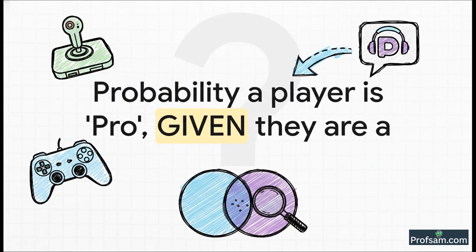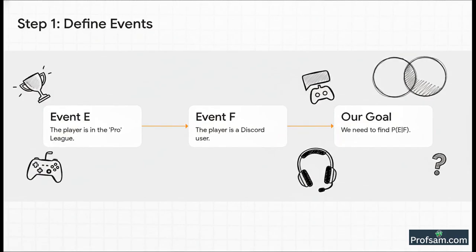So here's our question, and I want you to pay very close attention to the wording. We have to find the probability that a player is pro, but there's a condition. And the keyword is right there, given. The moment you see this word, it should click in your head, this is a conditional probability question. So our first step, as always, is to clearly define the events. Let's say E is the event that the player is in the Pro League, and F be our condition that the player is a Discord user. So our goal is to find P of E given F.